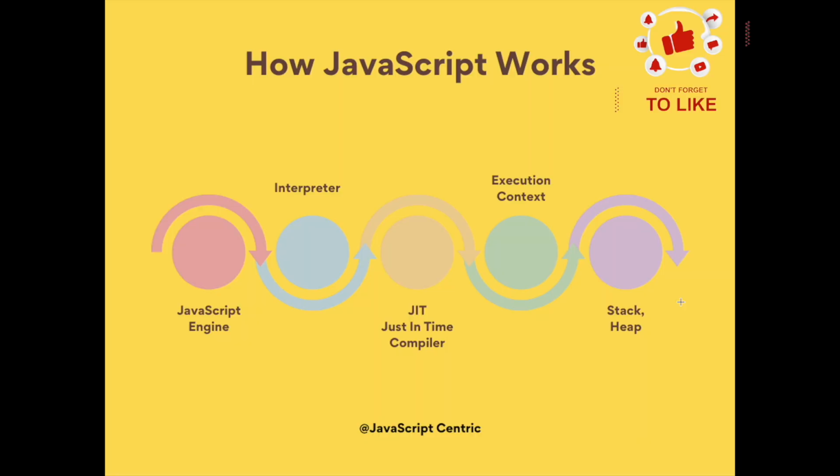So you can start from the basics of JavaScript, like what is a JavaScript engine, what is an interpreter, what is a JIT compiler, execution context, stack and heap, how JavaScript code is executed, and what is the V8 engine. This is a really basic thing, from where you can start learning JavaScript. Part of it, you will learn about the parser, what is the abstract syntax tree, how the code is interpreted and compiled, then converted into machine code. So everything related to the JavaScript engine you can cover in this section.